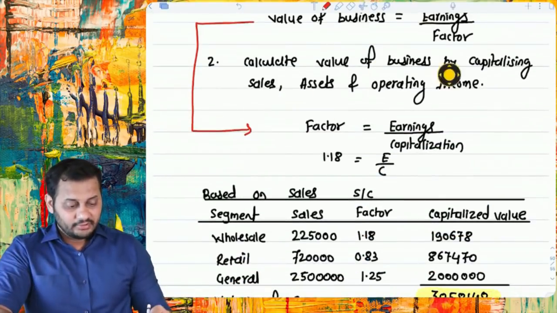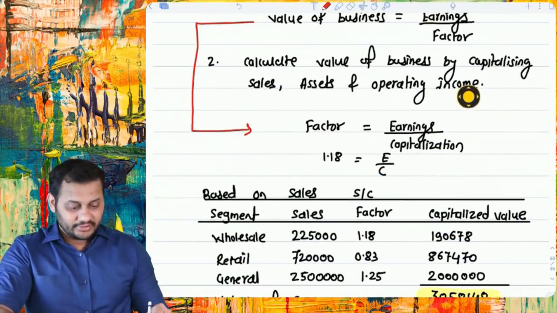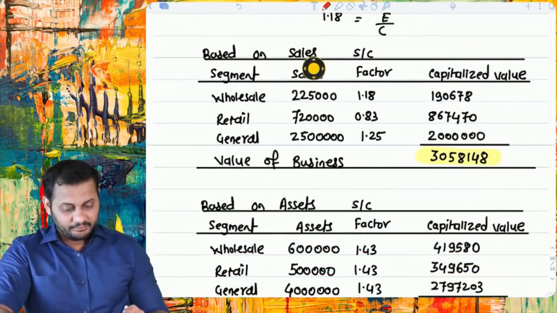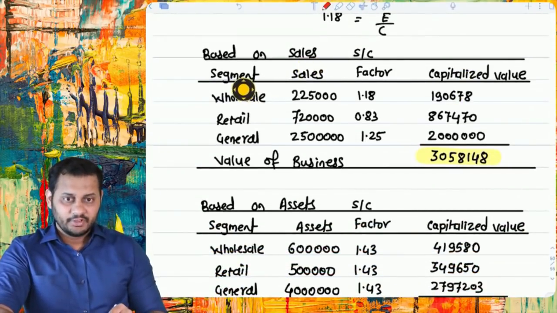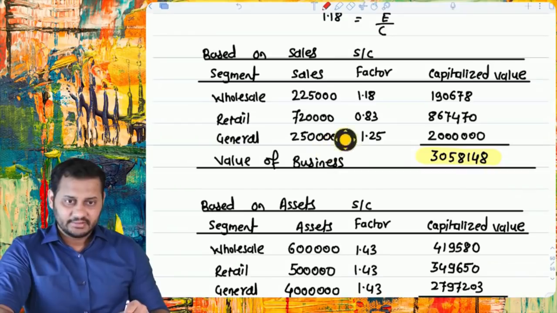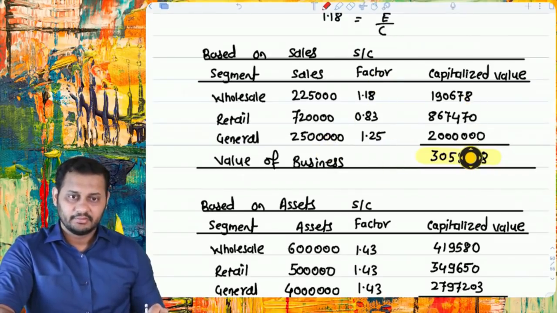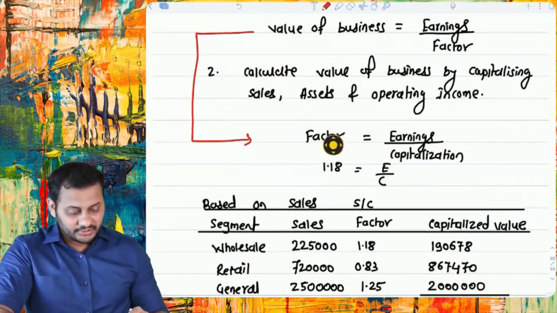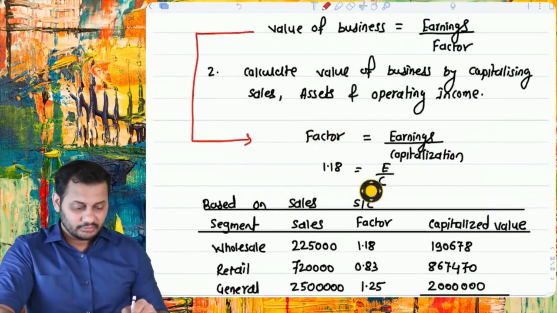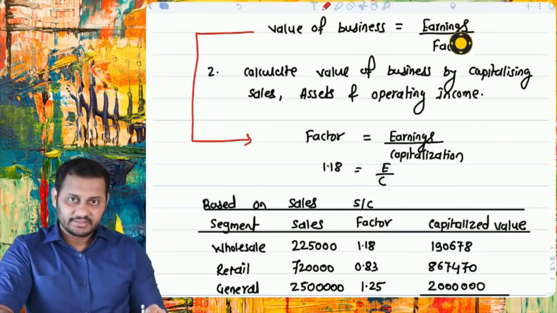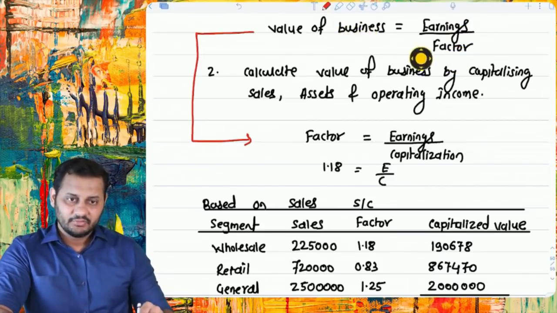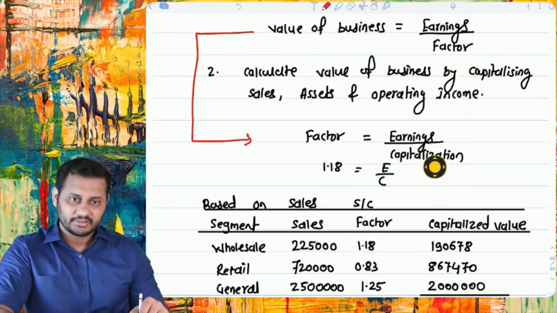So calculate the value of the business by capitalizing sales, assets, and operating income. What we did is this. Based on sales, we took the segment sales and divided by the factor, capitalized. Because this is the basic formula, no? Value of the business is earnings divided by factor. So factor will go on that side, value will come on this side, so it will be capitalization. So earnings divided by capitalization is this.